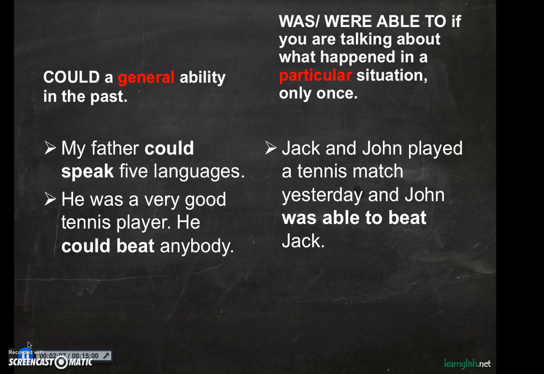So John beating Jack is not a general ability or something that he could do all the time, for example, speaking 5 languages, but something that John did only in one particular situation and he did it only once. That's why we say John was able to beat Jack and not John could beat Jack.